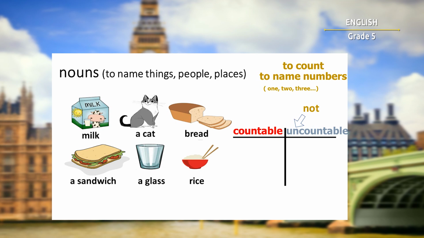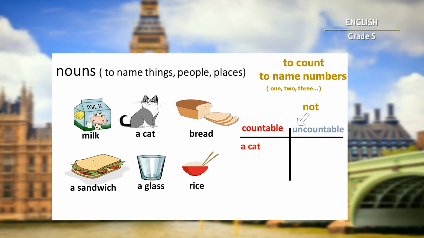Okay, so now that we know all of that, try to categorize these nouns as countable or uncountable. All right. Let's check. Let's see if you were right. The countable ones are a cat, a sandwich, and a glass.